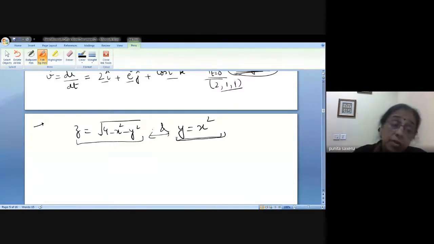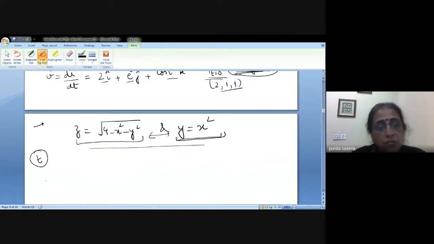Now we want to write the resultant in the form of a vector equation, a vector function. To do that, the best thing is to express all of them in terms of just one variable t, defining each component, x, y, and z, separately, but all in terms of t. In this case, y is already defined in terms of x, and z is defined in terms of both x and y. So if y is defined in terms of x, it can be replaced in this. So what is left is only to define your x in a different manner.